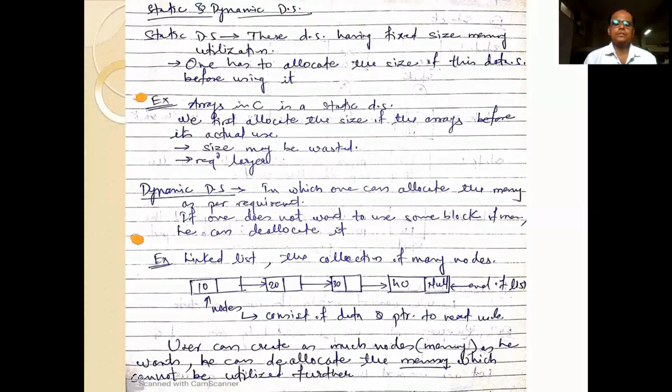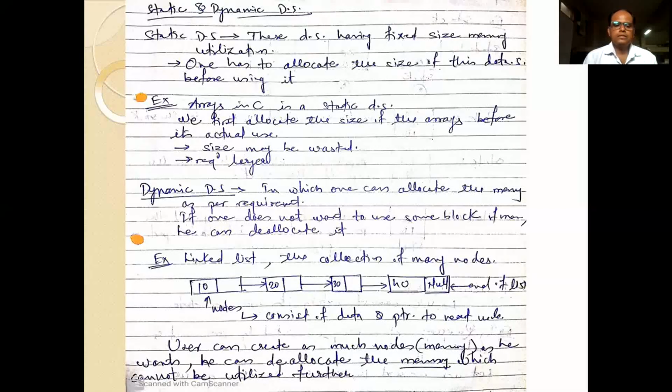The size may be wasted, or we may require a larger memory size. Whereas in dynamic data structure, we use the memory as per our requirement. That is static data structure and dynamic data structure.